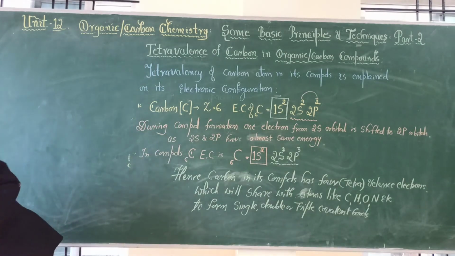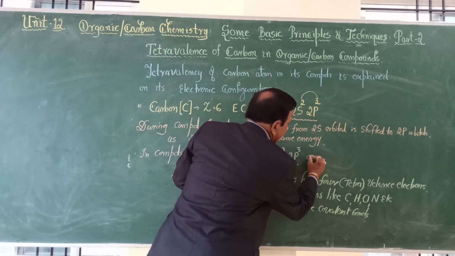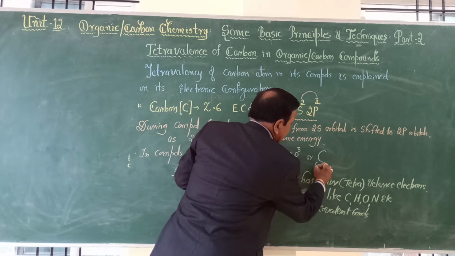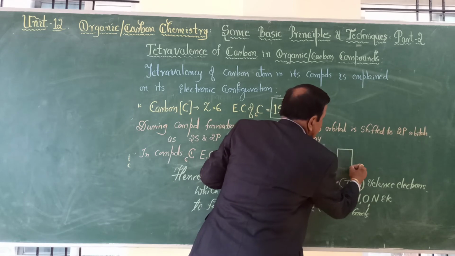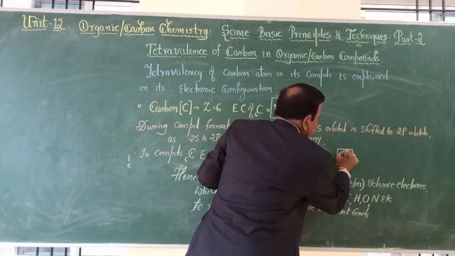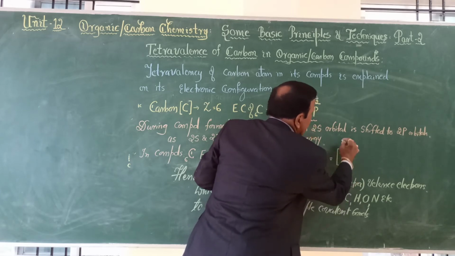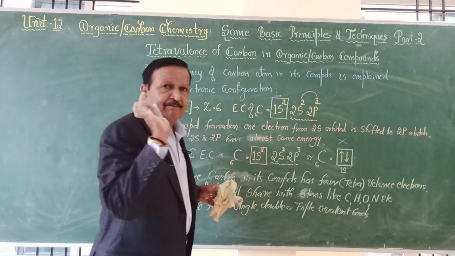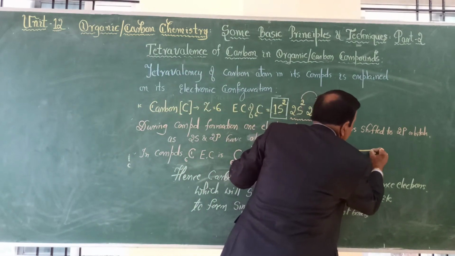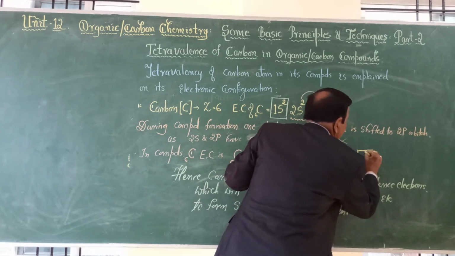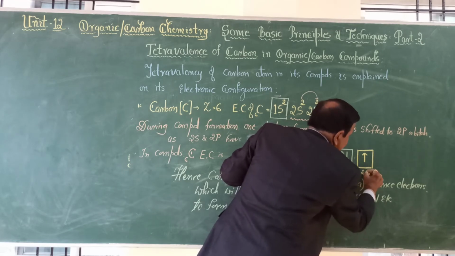If you want to write the same configuration in orbital type, in its compounds, this will be 1s2, this is 1s with both electrons. So this will not take part in the reaction. These are not valence electrons. But in 2s now, due to the jumping of electrons, one electron will be here because one electron has jumped.